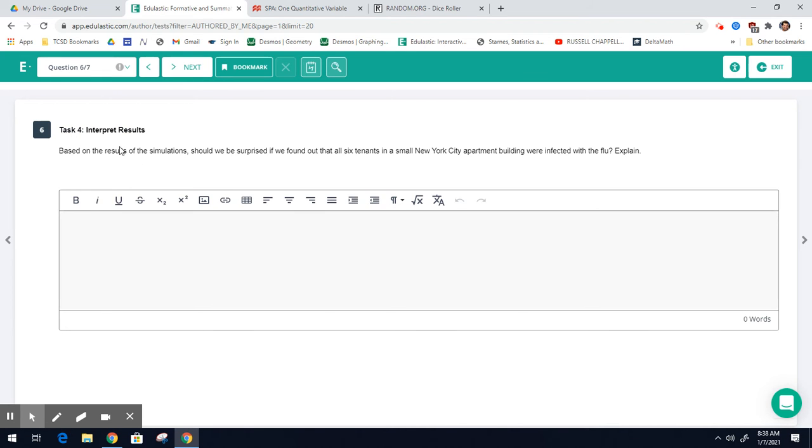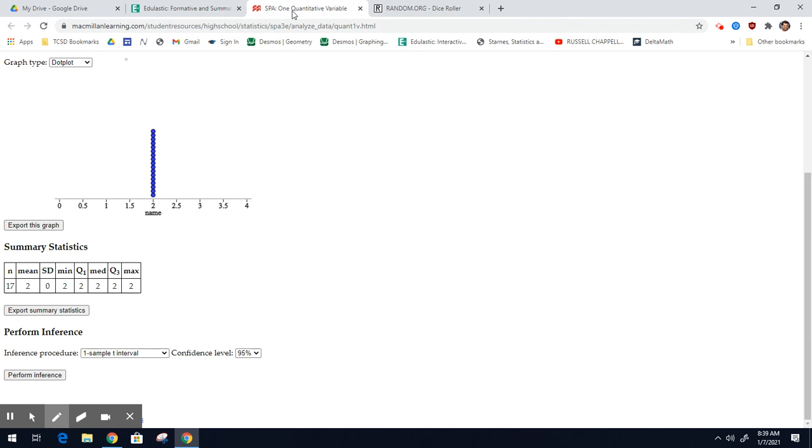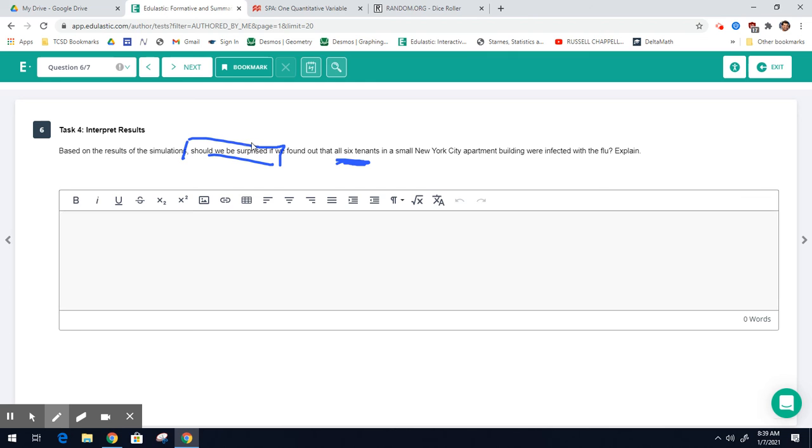Okay, now task 4 is interpreting your results. So again, it says based on the results of the simulation, should we be surprised if we found out that all 6 tenants in the small New York City apartment building were infected with the flu? So that's where you're going to look at your dot plot and analyze some of the dots, right? And again, should we be surprised? This is the same thing as convincing evidence. There should be a certain percentage going through your brain right now that you should be comparing your data to. And then last but not least, a little extension.